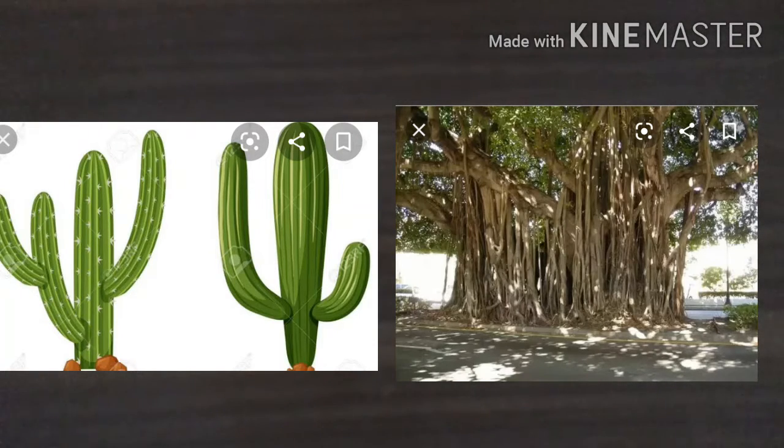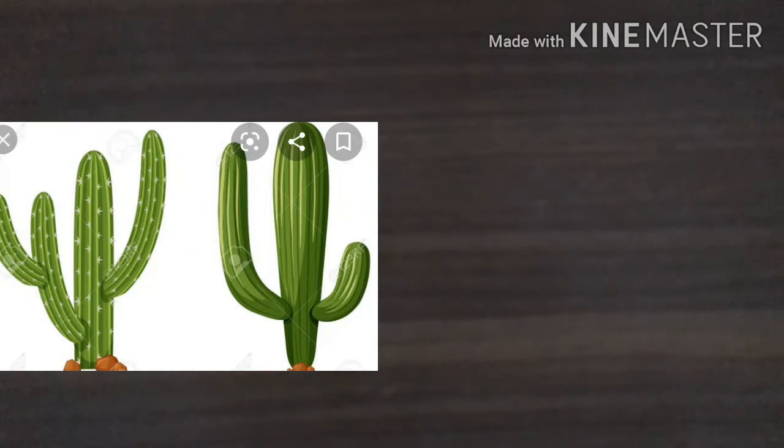Why do different plants have different features? Yes, because they live in different habitats. Very good. So, how are plants classified based on their habitat? Yes, very good. Terrestrial habitat and aquatic habitat.